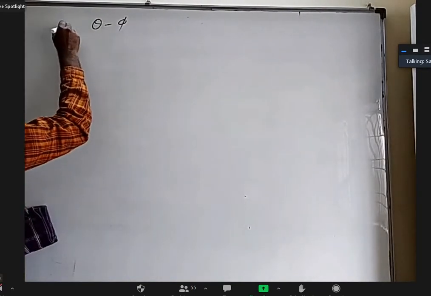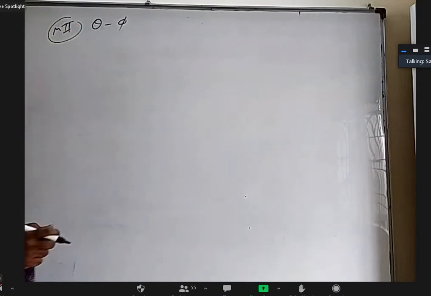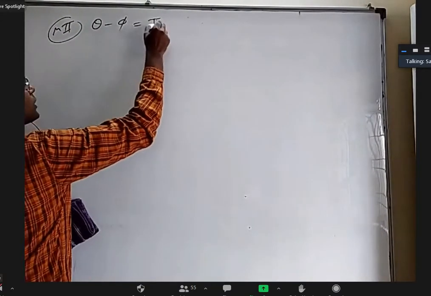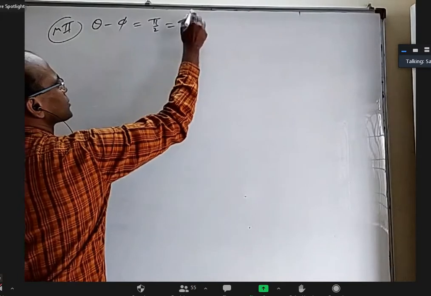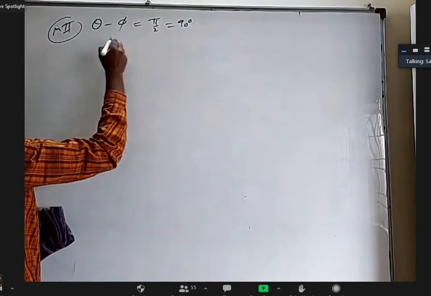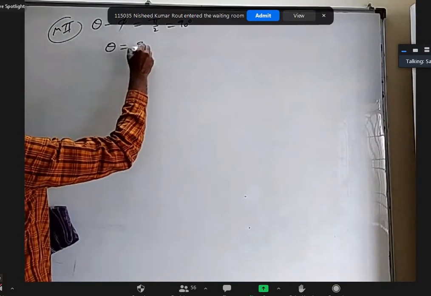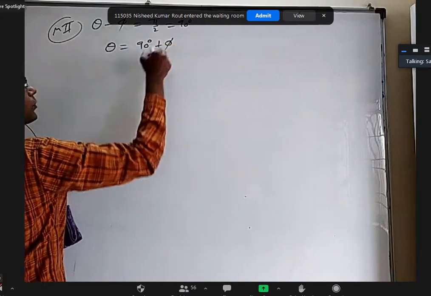Okay. Theta minus, this is method 2. In the question it is given theta minus phi is pi by 2, which is 90 degrees. I can send phi to that side and write theta is equal to 90 degrees plus phi.